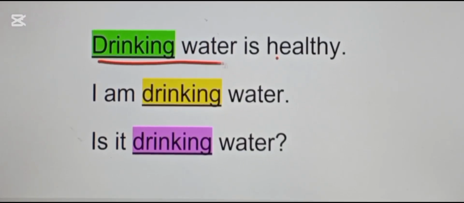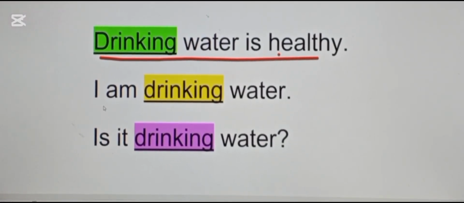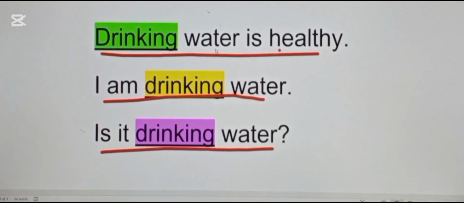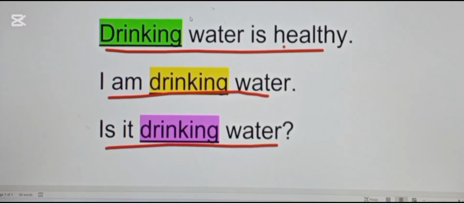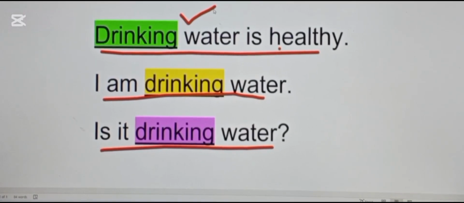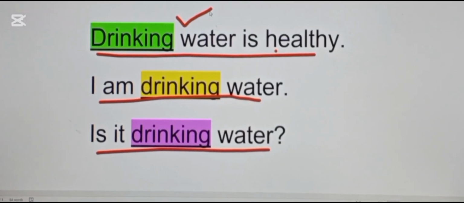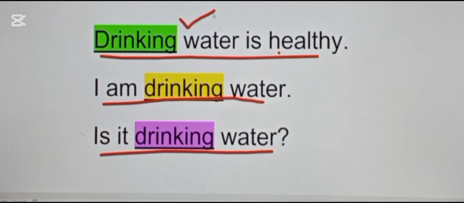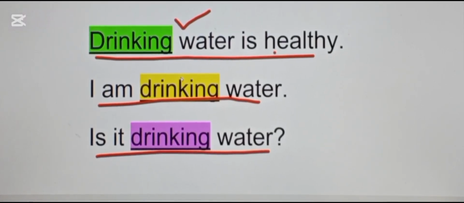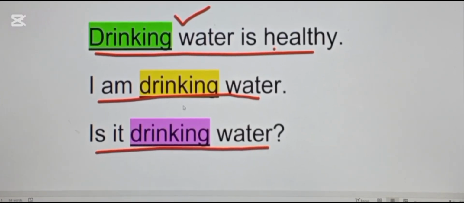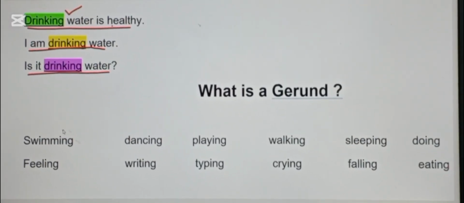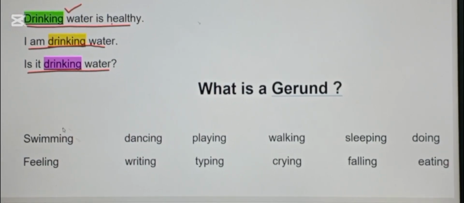Drinking water is healthy. I am drinking water. Is it drinking water? You can see in these sentences, we have used the word drinking. But out of these, only one sentence has drinking as a gerund, and that is sentence number 1. In sentence number 2, drinking is used as a present participle, that is denoting the continuous tenses. And in sentence number 3, drinking is used as an adjective. Now let us understand why drinking in the first sentence is used as a gerund.